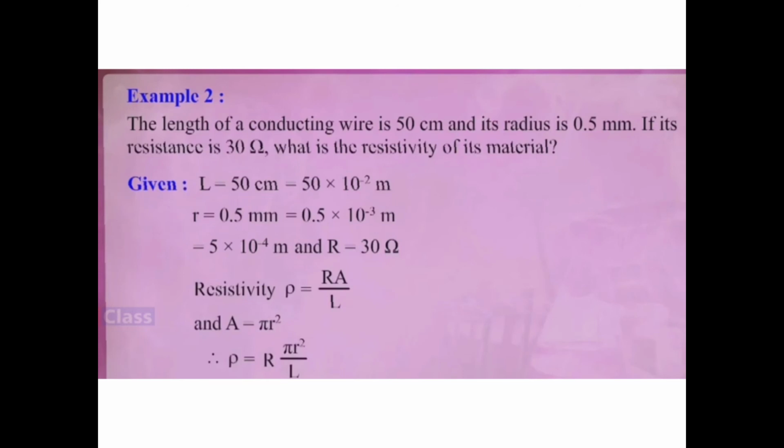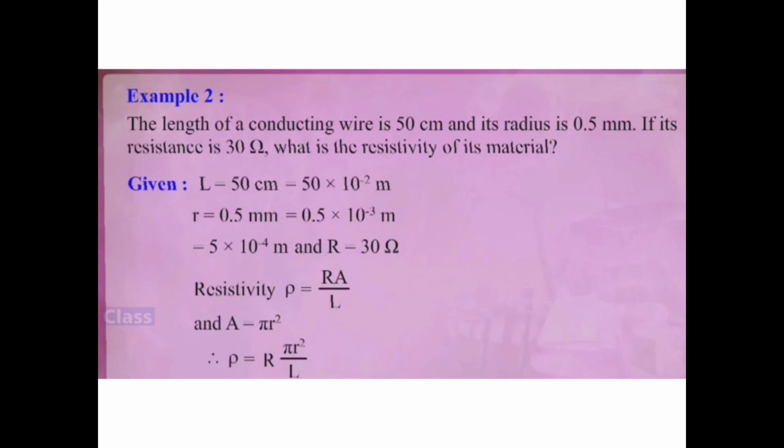Next, the length of the conducting wire is 50 centimeter and its radius is 0.5 mm. If its resistance is 30, then what is the resistivity of the material? Children, here you are asked about the resistivity of the material, right? That means you are asked rho. I hope you remember rho, the symbol. This is how we used to write it, like Devanagari 9.